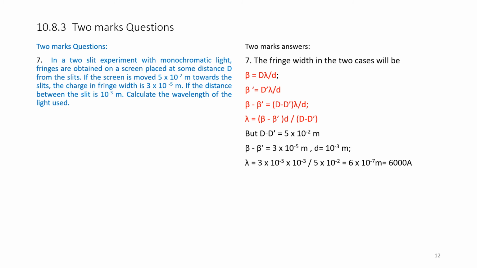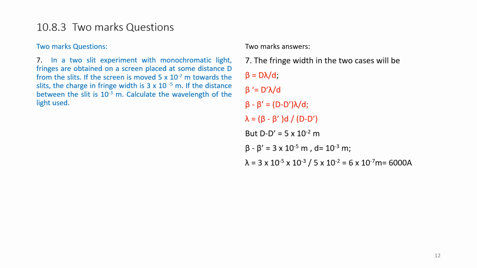For the answer, we have to know some of the equations. Beta is equal to capital D into lambda by small d. Therefore, beta dash is given by D dash into lambda by small d. Therefore, beta dash minus beta is given by (D minus D dash) into lambda by d.